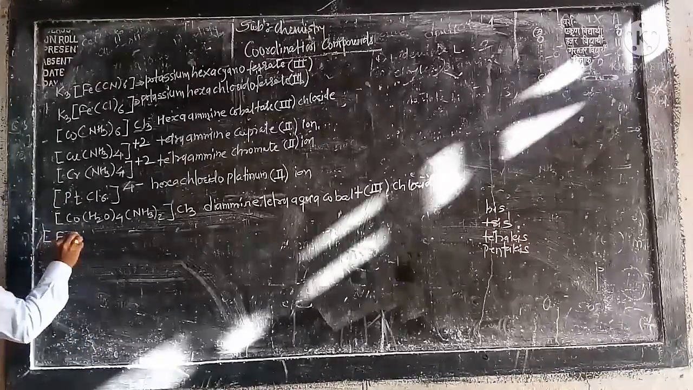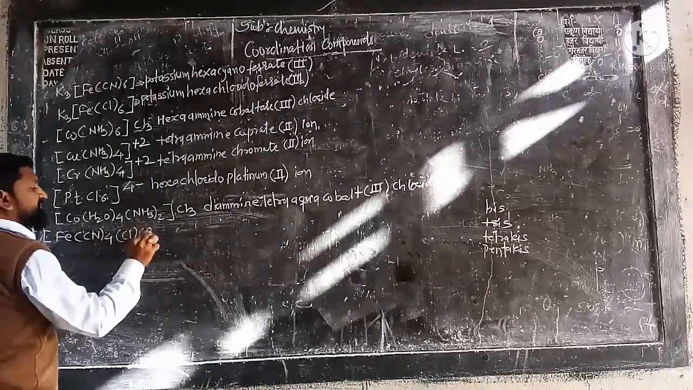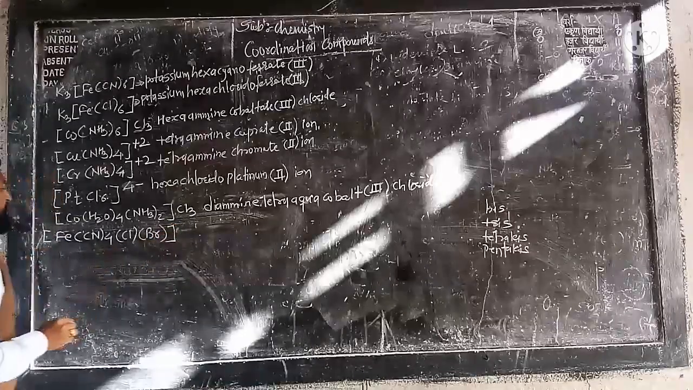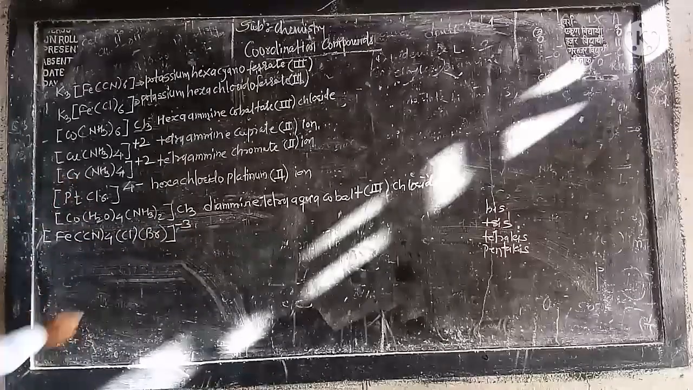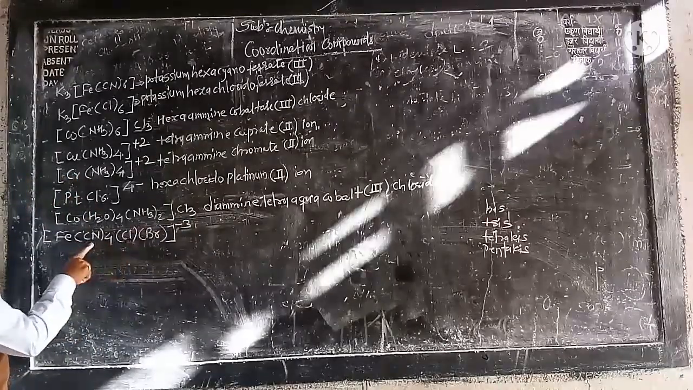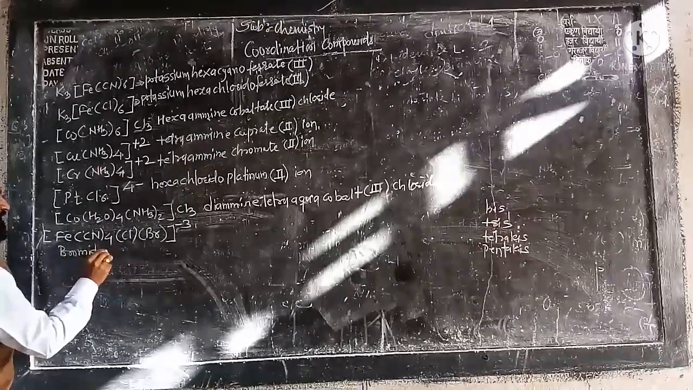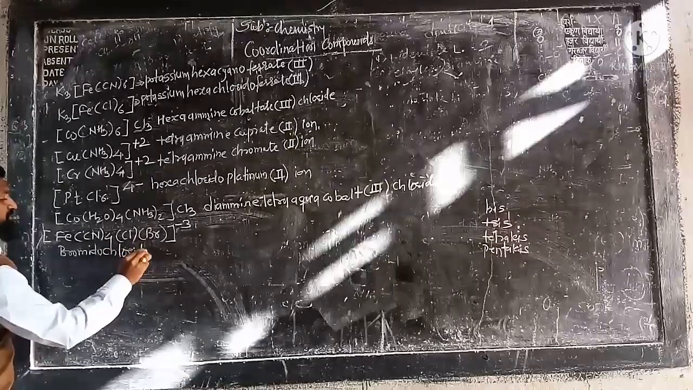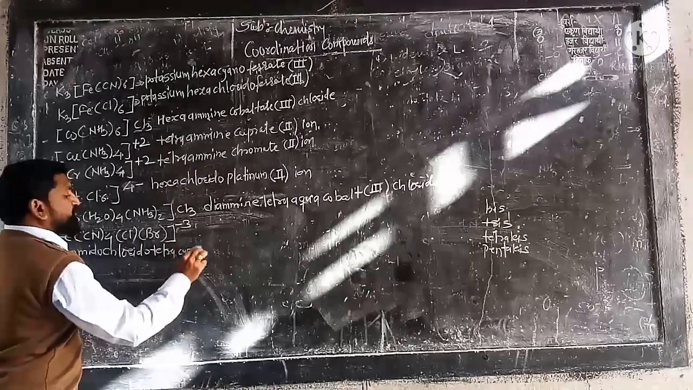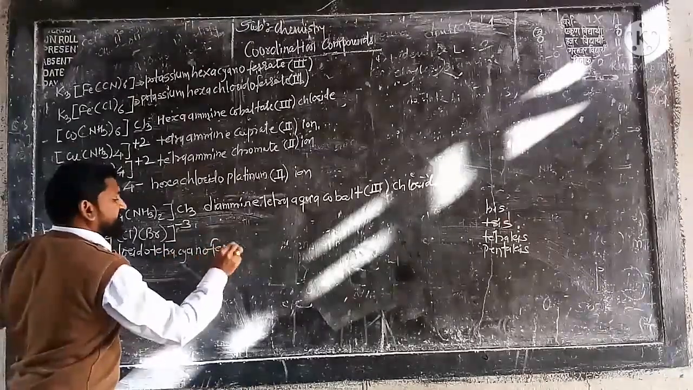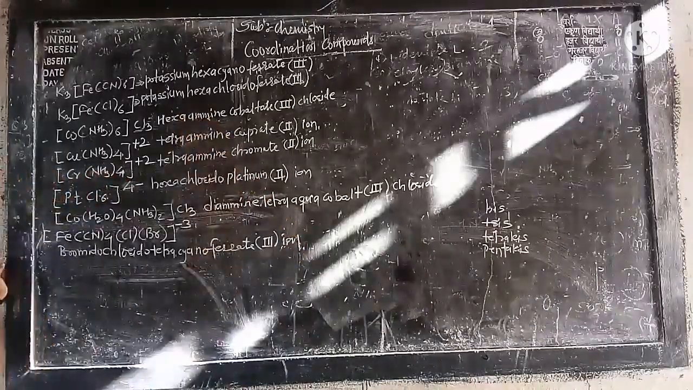Let us write Fe(CN)4, then let us write Cl, let us write Br. Okay, so see here, it will carry how many charge? It will carry -3 charge. Then how to write? Bromide, chloride, cyanide. So it will be bromido, chlorido, tetracyano, exactly, ferrate, Roman 3 ion. So in this way you have to write the nomenclature.